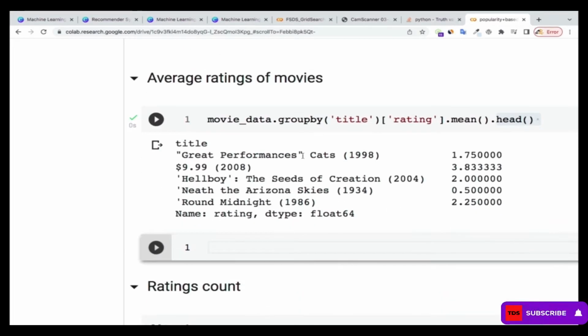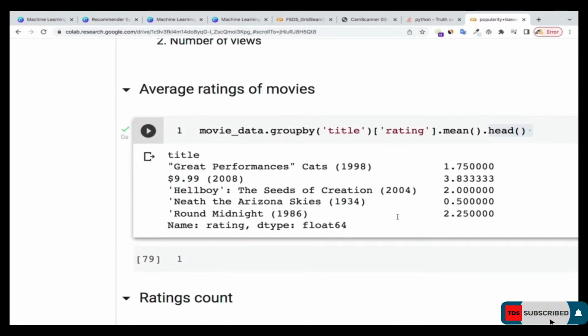So for each of the movies, you can see that we have ratings for them. Great Performances, Cats 1998, you see, this is the rating for it. And then Hellboy, the Seas of Creation, this is the rating over there. The Arizona Skies, and so on, these are the ratings over there.